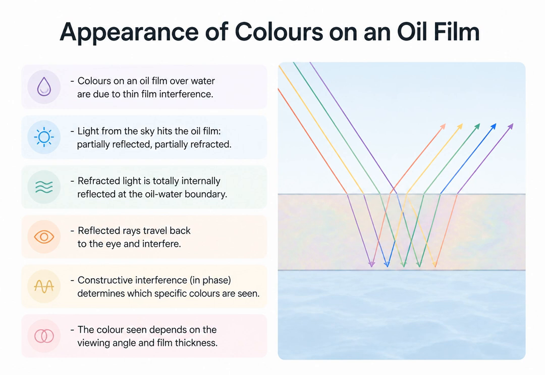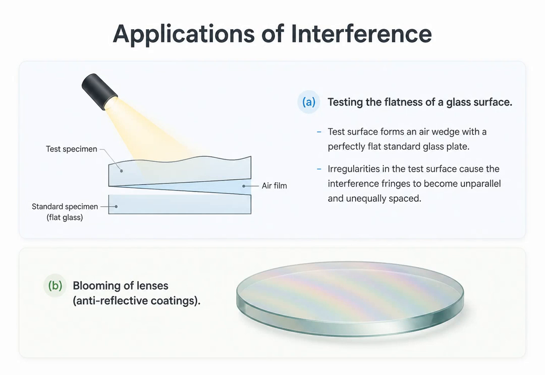Because white sunlight contains all colors, the specific thickness of the oil at any given point will cause constructive interference for one specific color and destructive interference for others. As the thickness varies, or as you change your viewing angle, the colors you see shift and change. Beyond beautiful colors, interference has highly practical applications in industry and science.